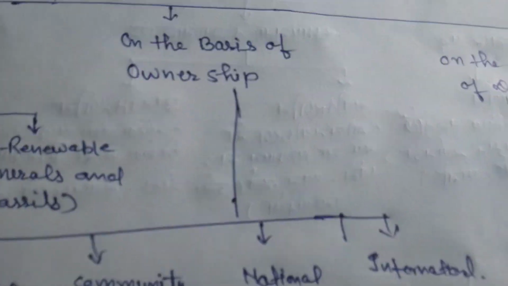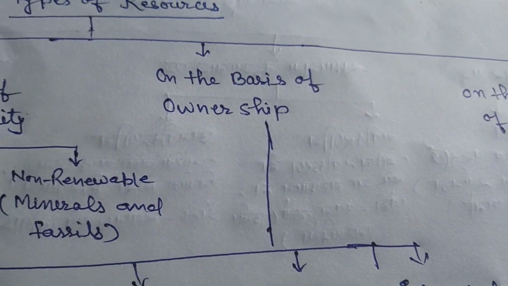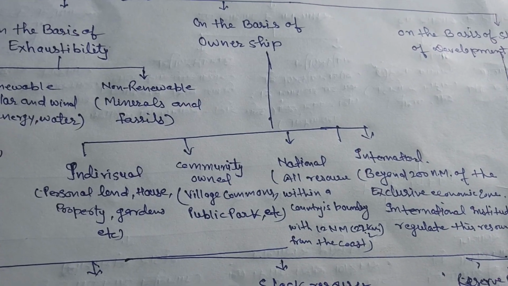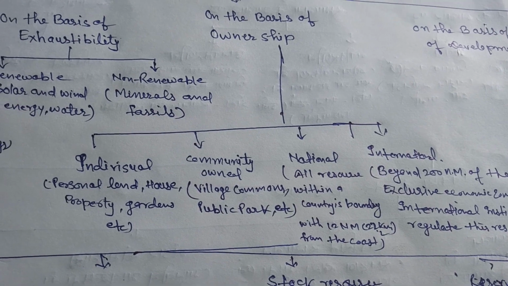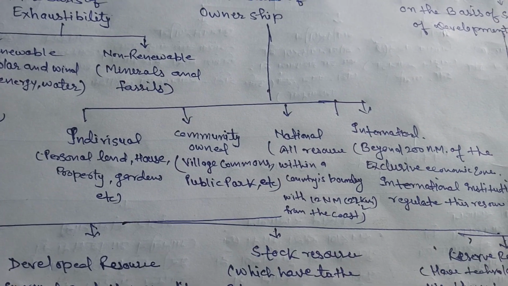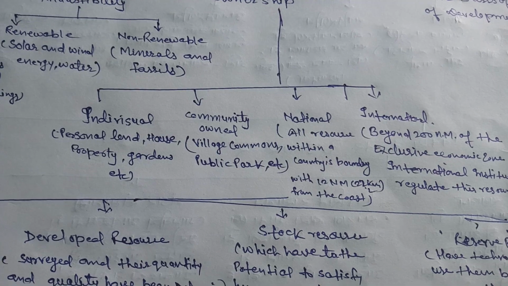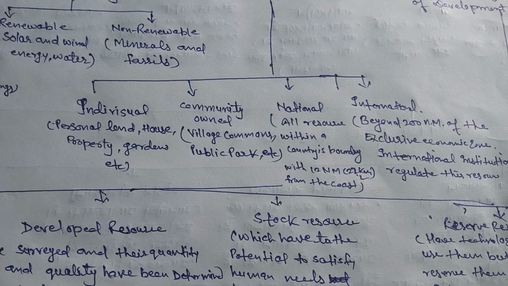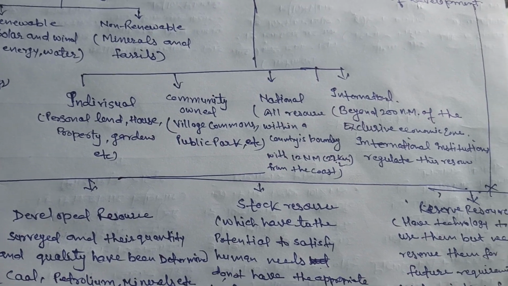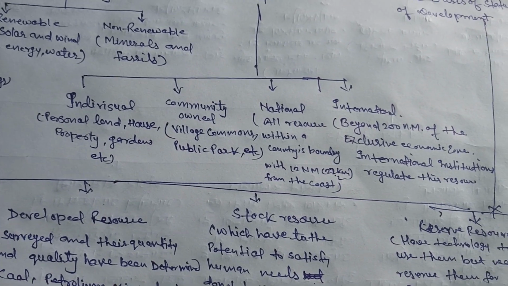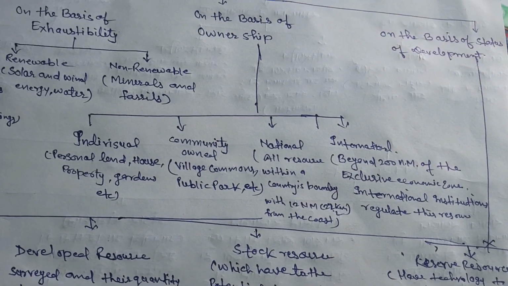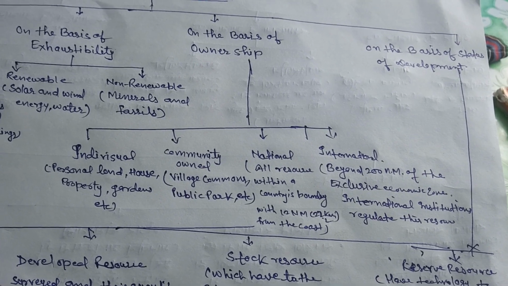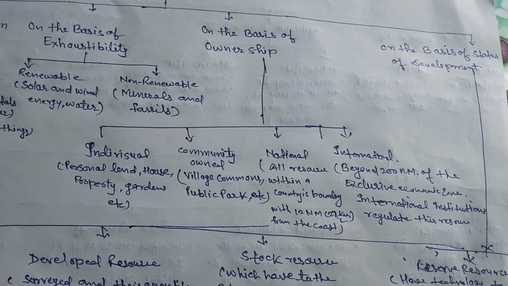The third basis of classification of the resources is on the basis of ownership. On the basis of ownership, we can divide the resources into four types. First is individual resources, second community resources, third national resources, and fourth international resources. These types of resources are very important. Generally, the questions are formed from these types of resources on the basis of ownership.